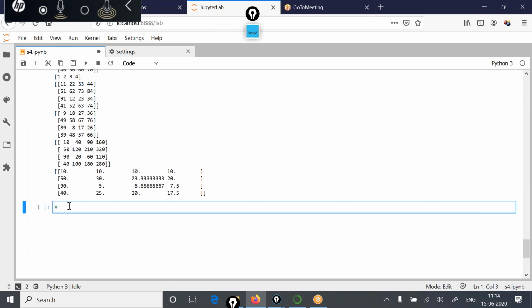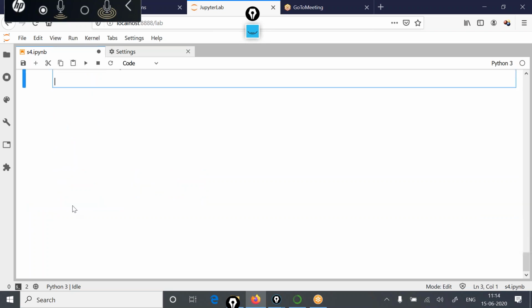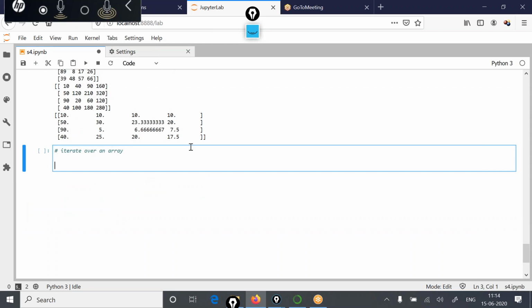Now we'll see how we can iterate over an array. Because this is another very basic requirement for the programmer or designer who is coding in NumPy array. So how can iteration be done in NumPy? Consider this example.